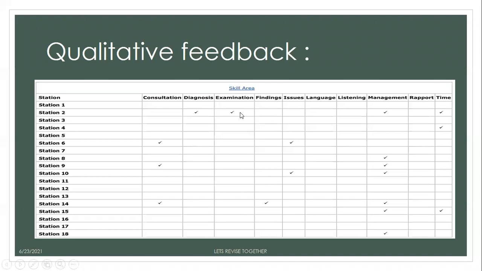Normally we take a tick as a positive sign, but these are not positive signs here. If you have got a tick in diagnosis, it means that the working diagnosis you made in that particular station was not appropriate. That's why you have got a tick in there. So it is station 2.